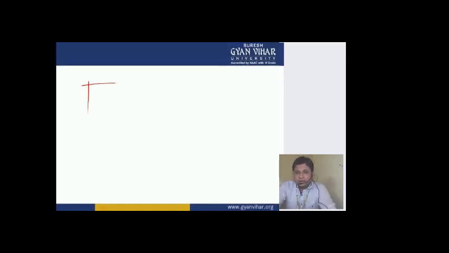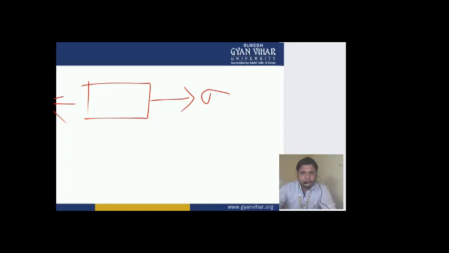The case which we have discussed was like this. This is the load in one direction, and due to this load there is one stress acting in this direction.